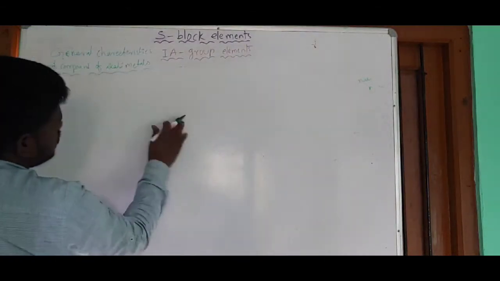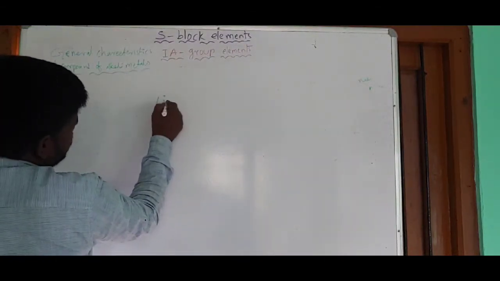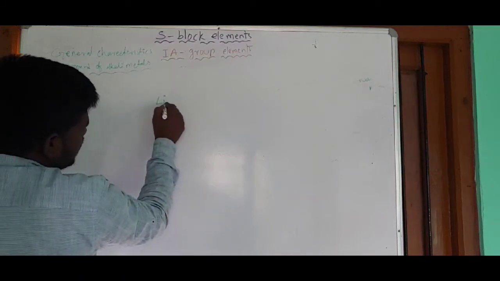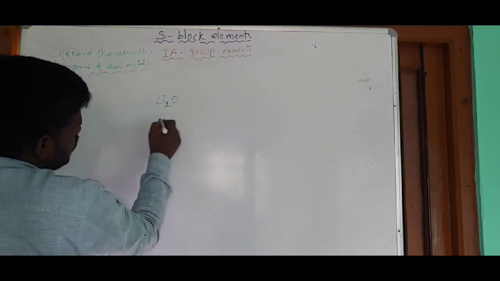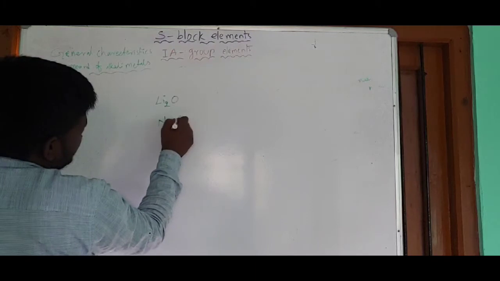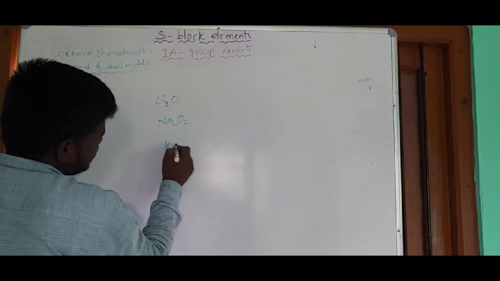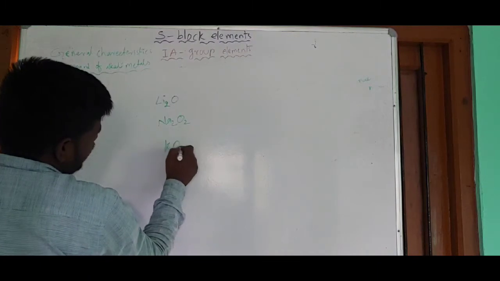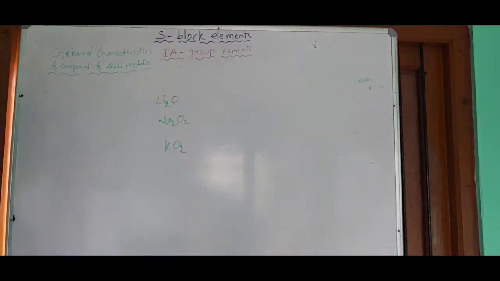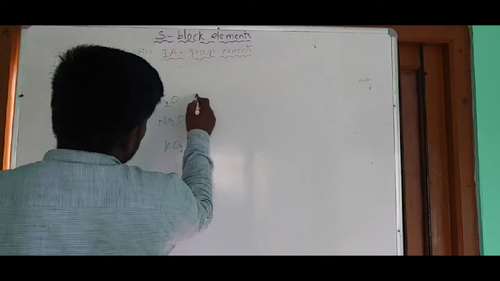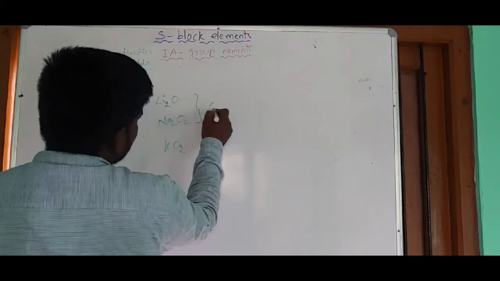Here we have majorly three types of oxides: Li2O, Na2O2, and one example I am taking from superoxides, that is KO2.